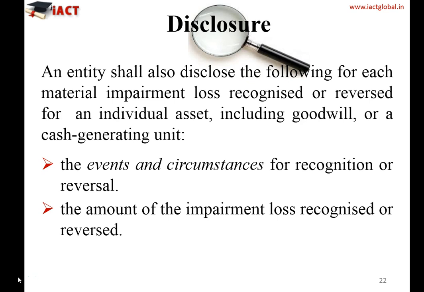An entity shall also disclose. So additional disclosure requirements say that there are the following for each material impairment loss which is recognized or reversed for an individual asset, including goodwill or a CGU. So the events and the circumstances for recognition and reversal. What were the events, what were the circumstances which led to the impairment losses, or maybe the reversal of impairment loss, and the amount of impairment loss recognized or reversed: how much impairment loss you recognized in your financial statement and how much is reversed.